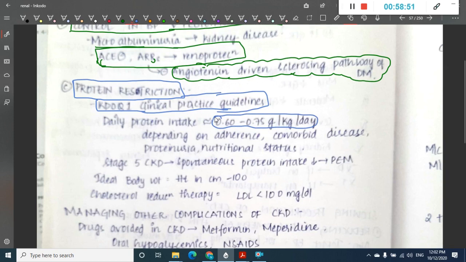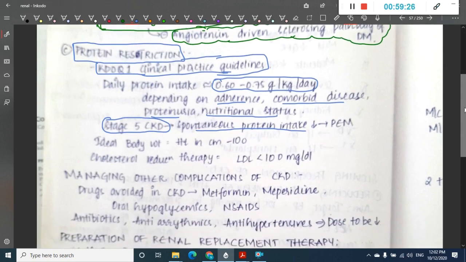Depending on the adherence, comorbid disease, proteinuria and nutritional status, the daily protein intake should be at least 0.65 to 0.75 gram per kg per day. If you see in stage 5 kidney disease, the spontaneous protein intake is decreased. If this spontaneous protein intake is decreased, this will lead to PEM.